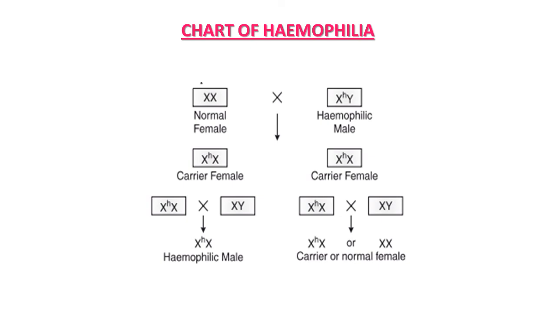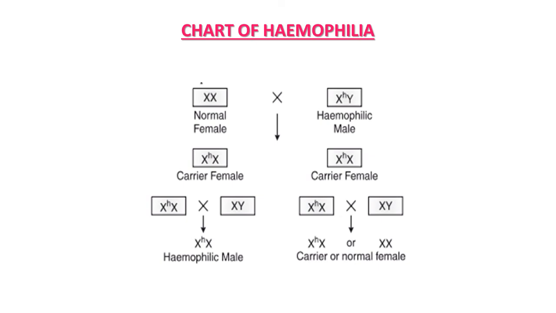In the second condition, XhX and XY may lead to carrier or normal female. Two chances are there.